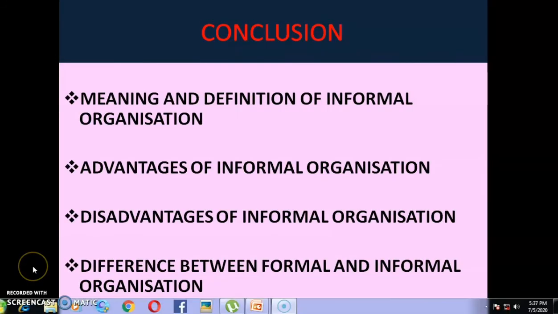So children, now it is time to conclude today's session. Today we have discussed the meaning and definition of informal organization, and the advantages and disadvantages of informal organization. We also saw the difference between formal and informal organization. Children, you have to read the textbook covering these points. Write down the notes provided to you in the business study notebook. Attend the test paper. Read the question carefully before you write the answers.